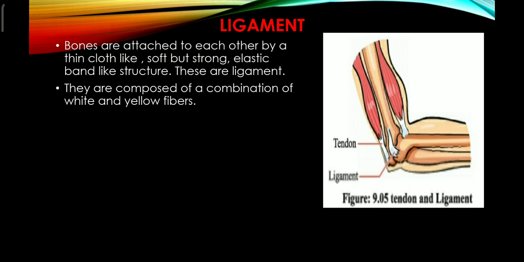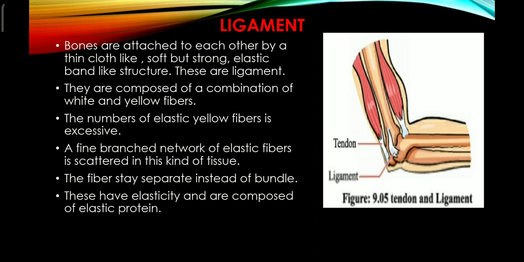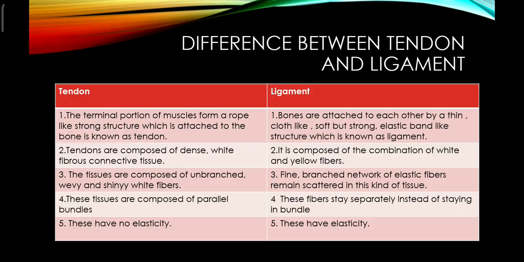They are composed of a combination of white and yellow fibers. Two kinds of fibers are responsible for making the ligaments. The number of elastic yellow fibers is excessive. A fine branched network of elastic fibers is scattered in this kind of tissue. The fibers stay separate instead of forming bundles. These have elasticity and are composed of elastic protein. There are fibroblast cells in the fiber.